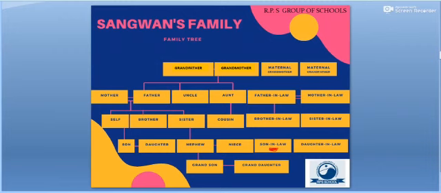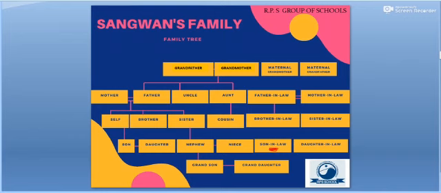In the top order we have grandfather, grandmother, maternal grandmother and maternal grandfather. I would like to add one more piece of information: maternal grandmother and maternal grandfather come from the mother's side, the mother's family.